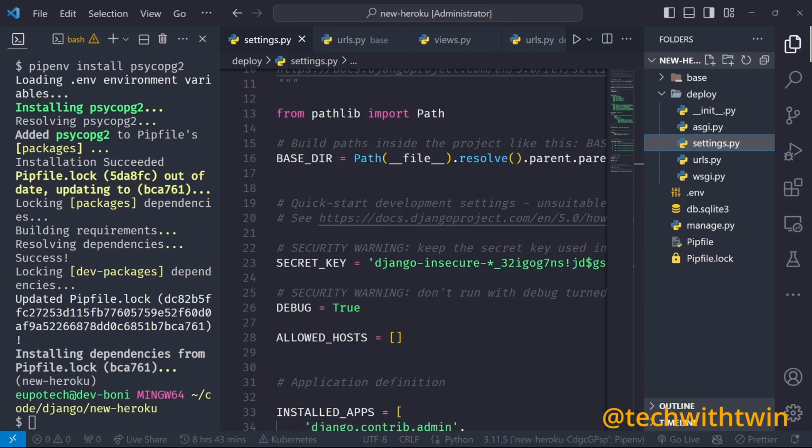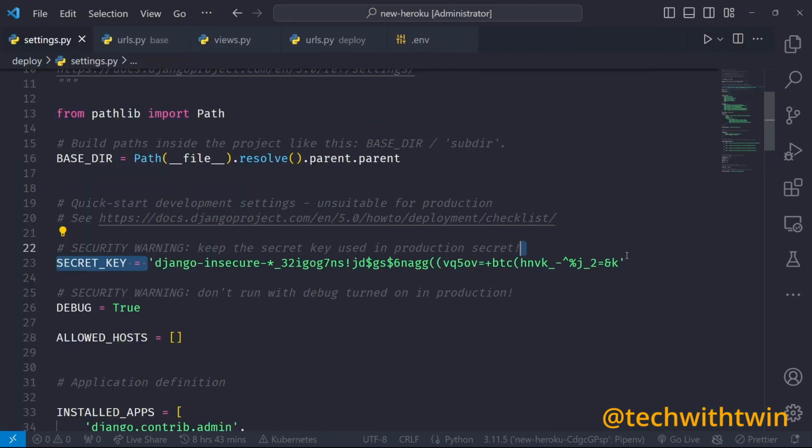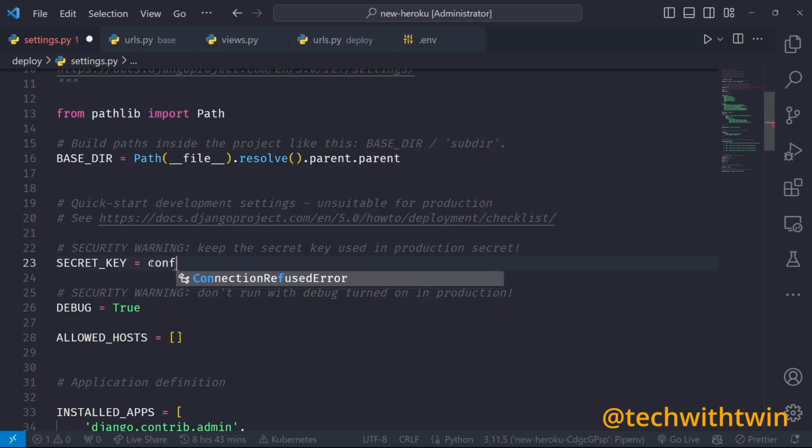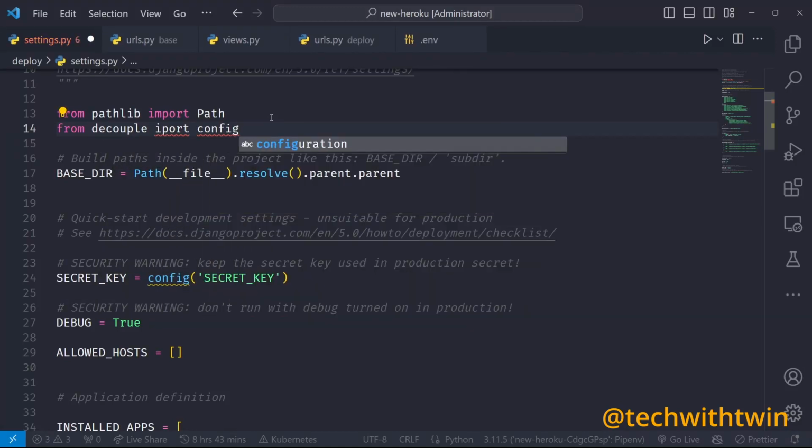secure stuff. So we need decouple to read from our env. Let me collapse this one, I don't have space here. We can copy our secret key. You don't need to expose the secret key. To use an environment variable, you just use the config from Python decouple. So from decouple, import config.